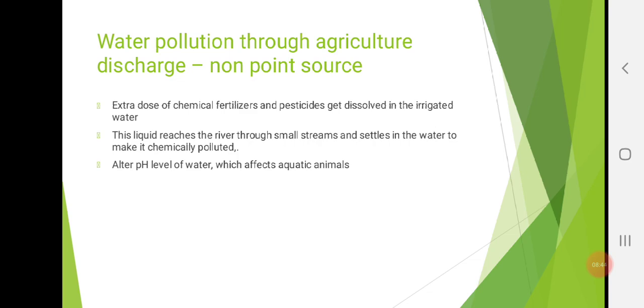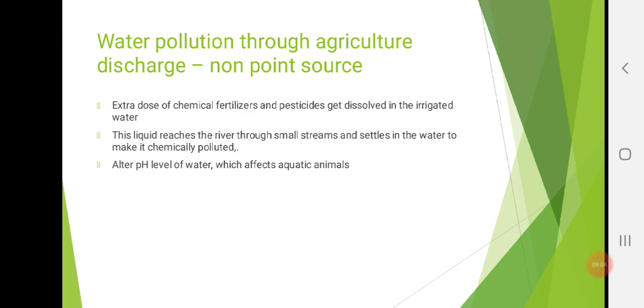This entire process is called eutrophication.